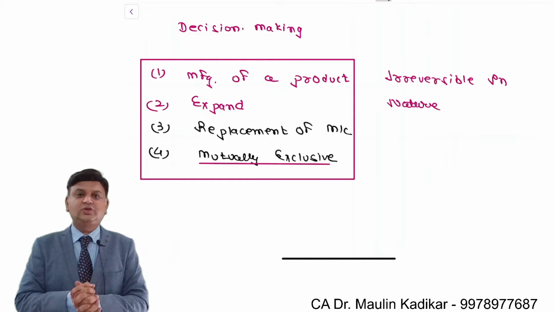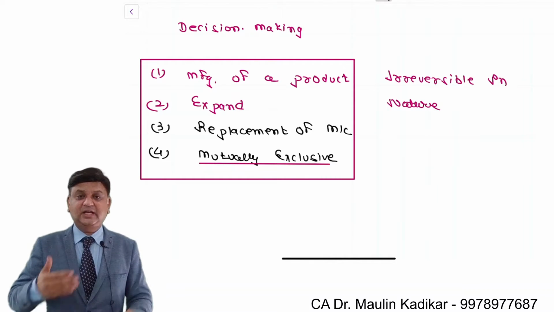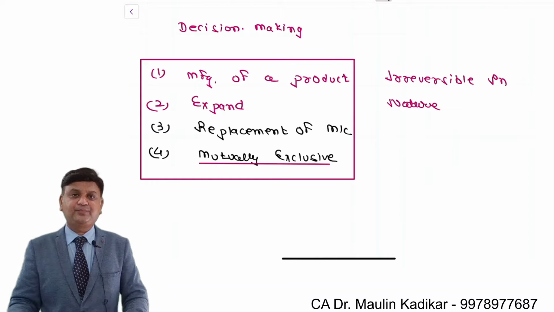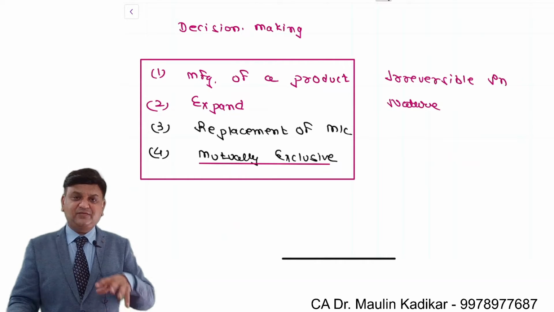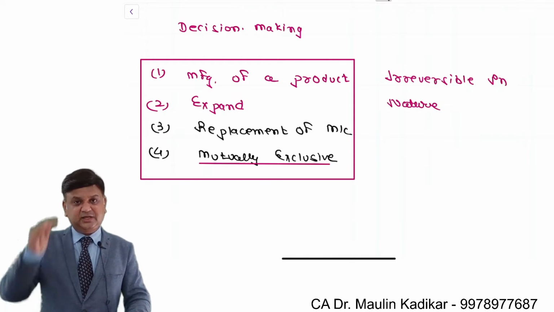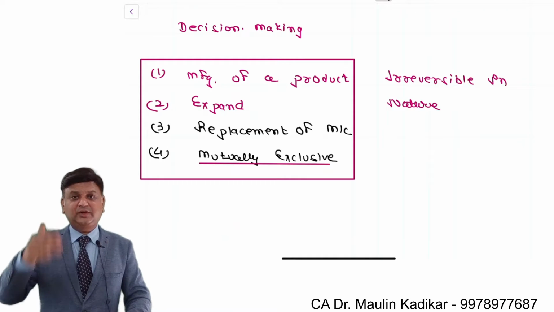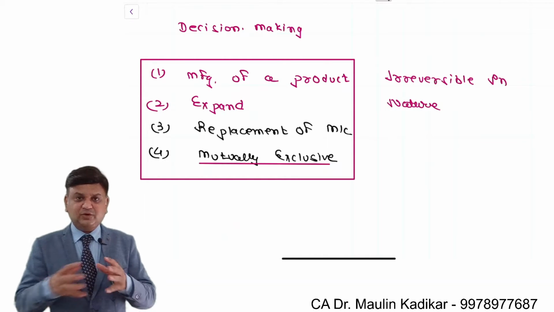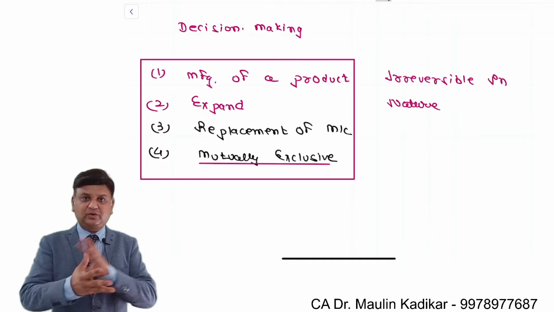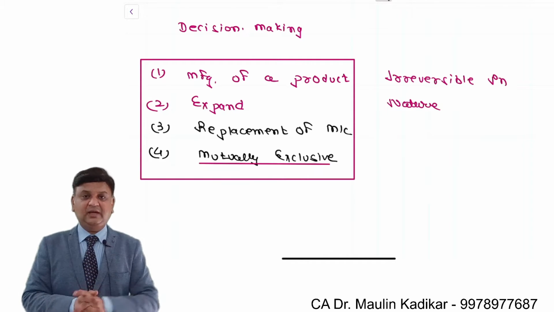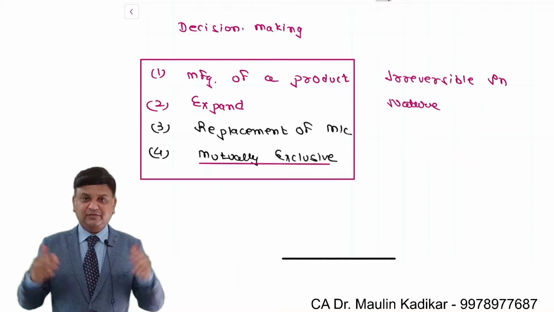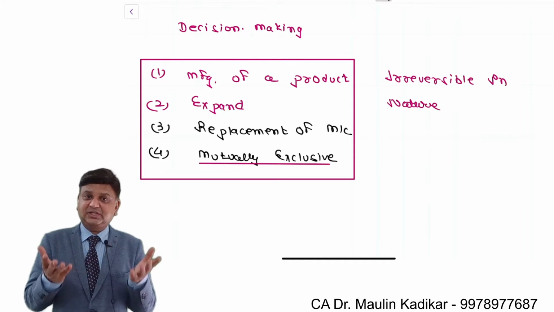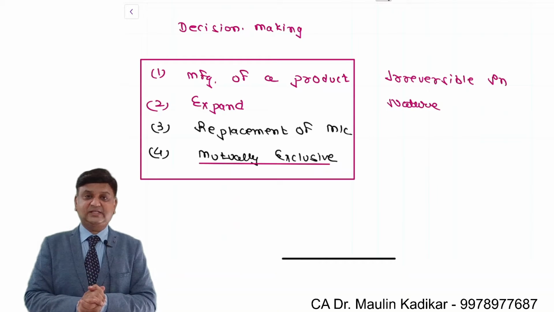Okay. So over here we are going to understand how these decisions are taken up. We cannot say that the financial management decision making techniques are the only thing that the top management is going to consider for the purpose of decision making. Of course, there are a number of things which are going to be taken together for the purpose of decision making, but in that, one of the aspects is definitely the financial management angle. So from the financial management angle, how the decision is taken up, that is what we are going to understand over here.